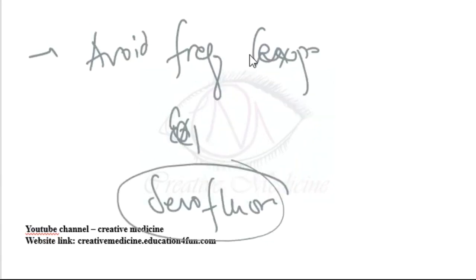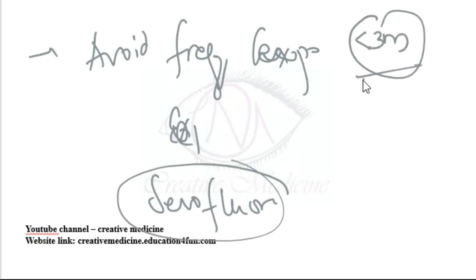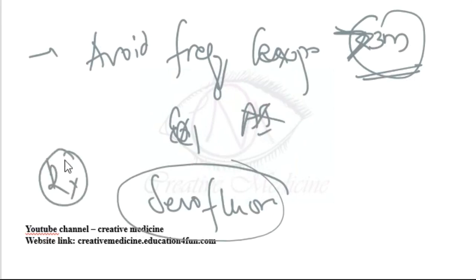So we should avoid frequent exposure to halothane. There should be at least a 3-month interval before giving halothane again. It should be avoided in autoimmune diseases, and if the patient is a known case of halothane hepatitis, then we have to use sevoflurane, because sevoflurane does not produce trifluoroacetic acids.